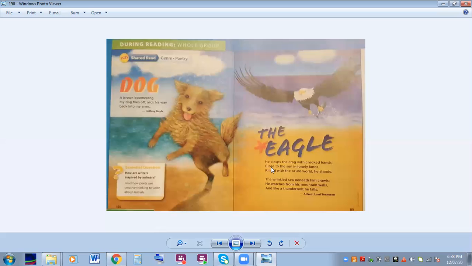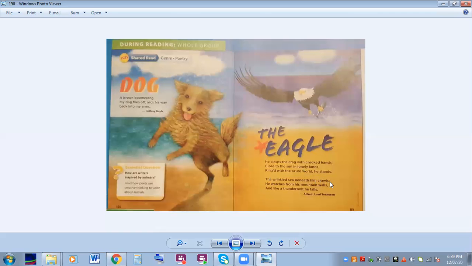He talks about how he flies close to the sun where it's lonely. Not many people, not many birds or animals can go this close to the sun up in this area. And so he speaks about how that's pretty amazing from the way he says it. Close to the sun, in lonely lands, ring with the azure world he stands. He makes him sound like he is very majestic, like he is something to be respected, and that he does something pretty amazing. Azure means blue, so he's referring to the sky.